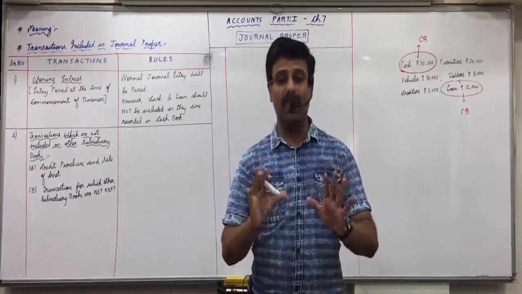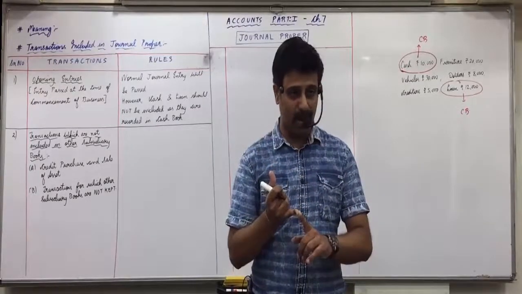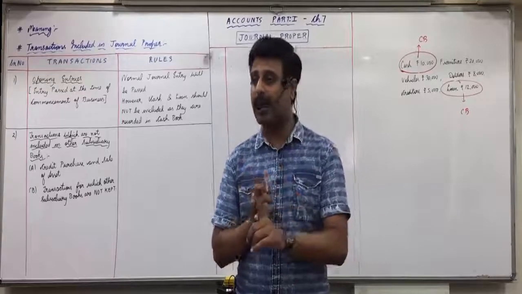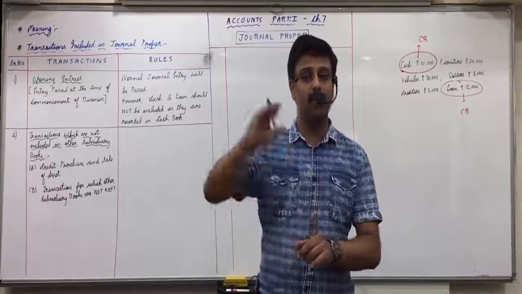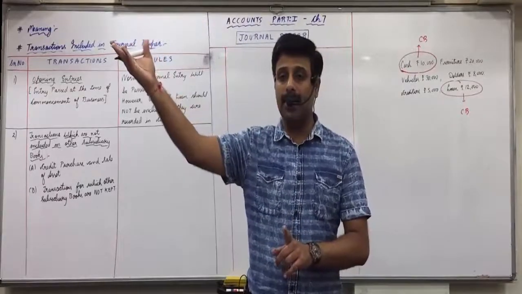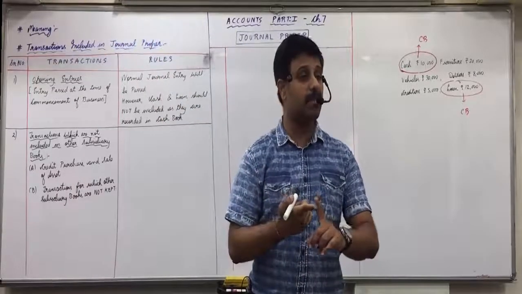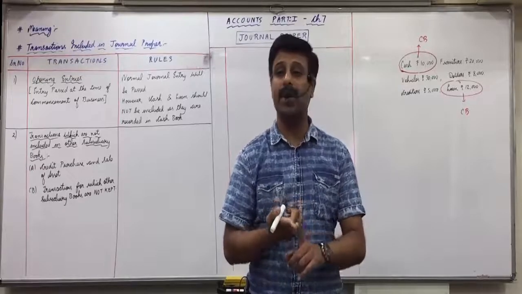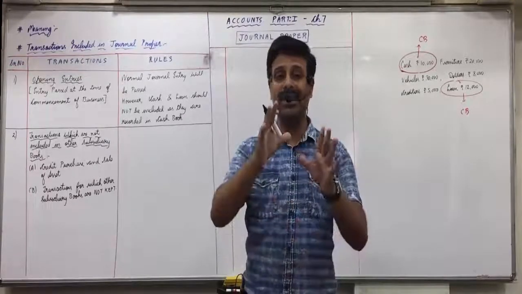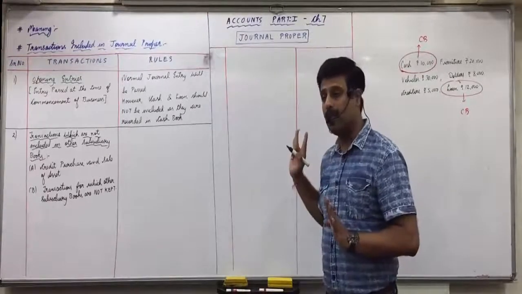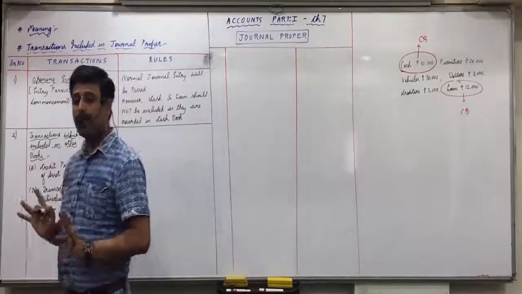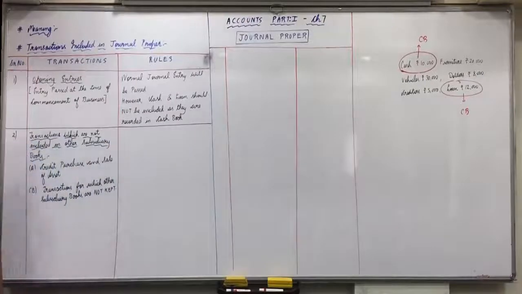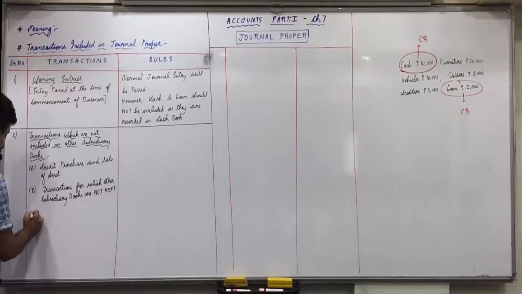So generally you will find for purchase return there may be very few transactions. For sales return there may be very few transactions. For bills receivable, which we are going to study in the next part, there may be very few transactions, and for bills payable also there may be very few transactions. In that situation, these things will be recorded in journal. So transactions for which other subsidiary books are not kept. Reason: because there are very few transactions. Any doubts with this?